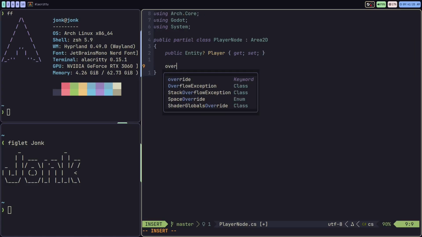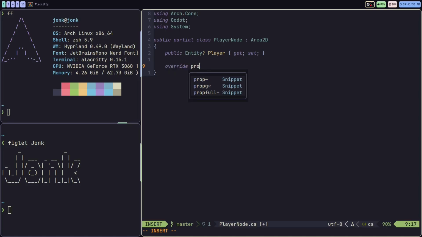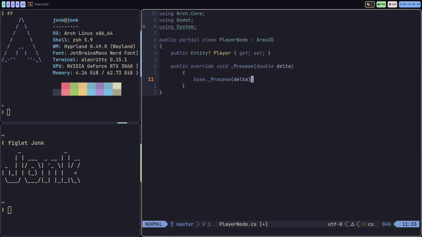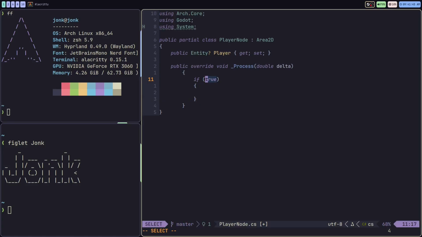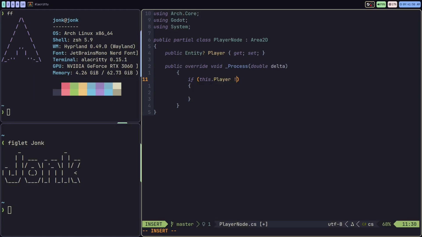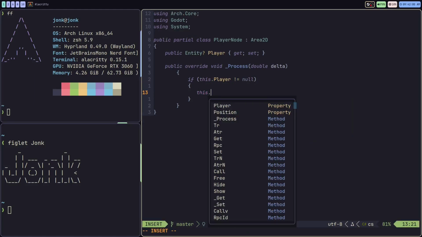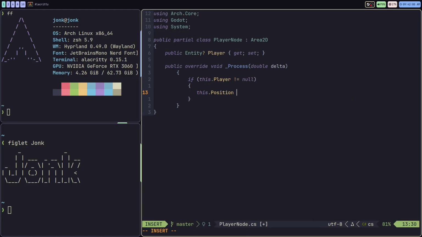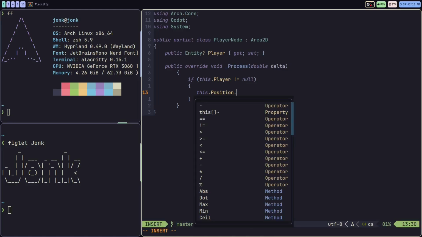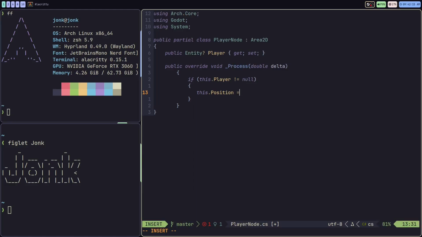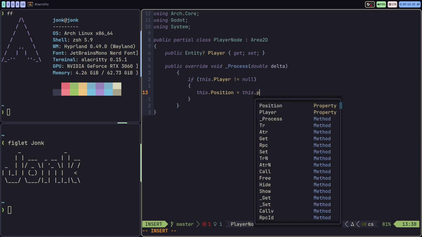Now I'm going to be overriding a method called process. And this method sort of runs every frame. So every frame we're going to be doing stuff with this player node. And what this player node is going to do is it's going to check if we have this.player not equal to null. We're going to set the position of our node. So the position is a property of this area node itself, and this is going to determine our position on the screen. So we're going to be setting our position every time with this.player.